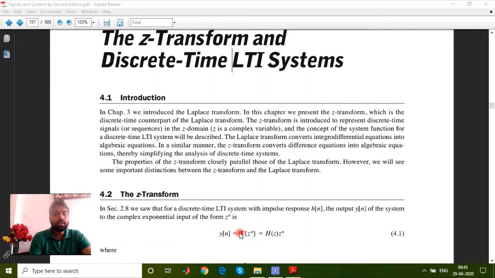So suppose that we have any sequence h[n] as a system. Always take care that h[n] is the system response and y[n] is the output. So if we are looking to find this y[n], the Z transform of this can be taken as H(z). So let's move further to the basic principle of this one.